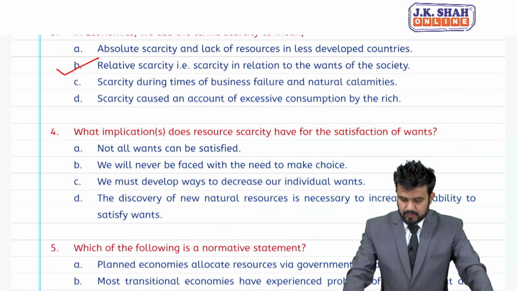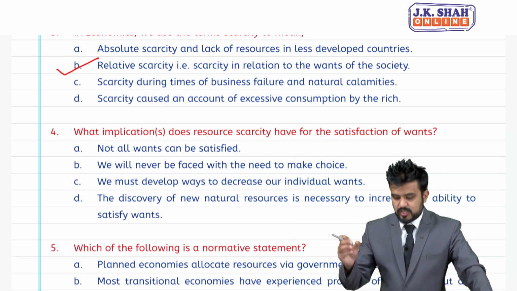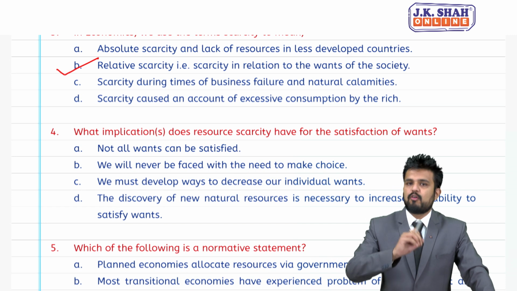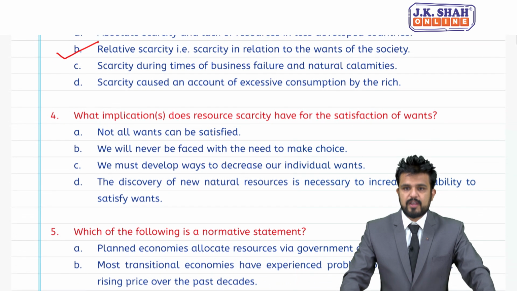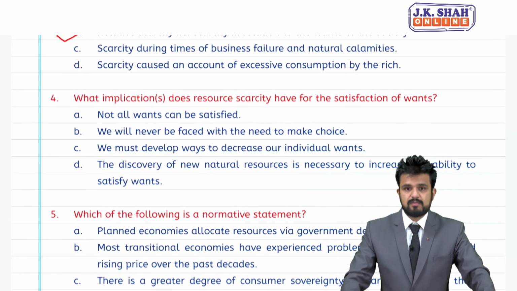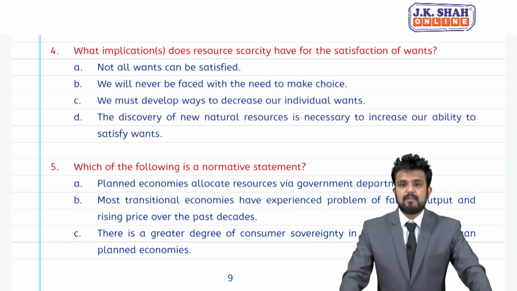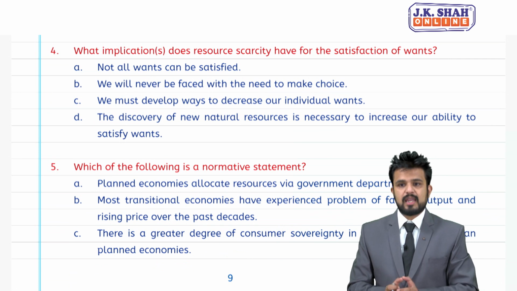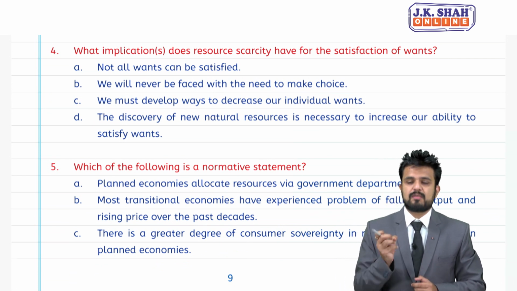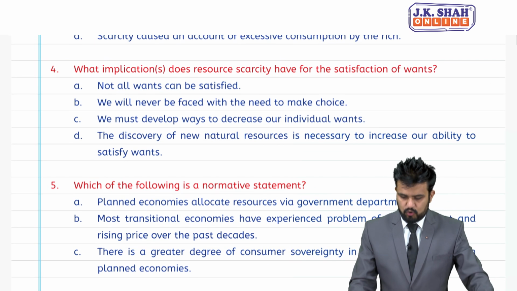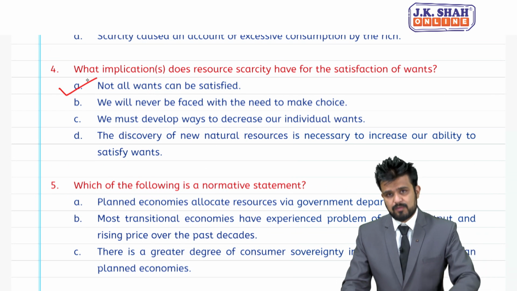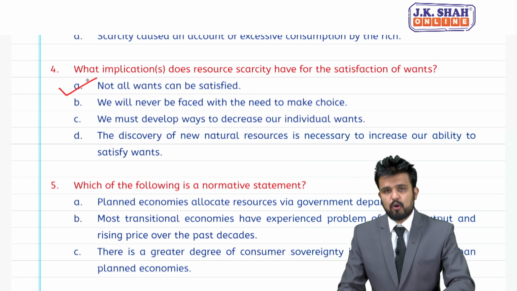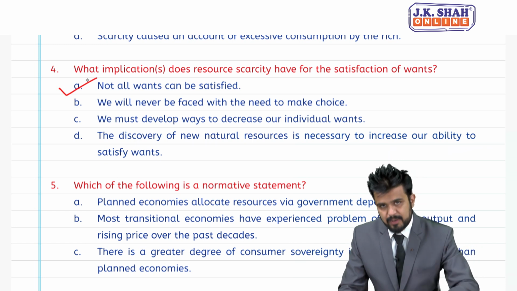Fourth MCQ, what implications does resource scarcity have for the satisfaction of wants? A, not all wants can be satisfied. B, we will never be faced with the need to make choice. C point says we must develop ways to decrease our individual wants. And D is the discovery of new natural resources is necessary to increase our ability to satisfy wants. So, for fourth, answer is A, all our wants cannot be satisfied because wants will keep on arising, but resources are limited.